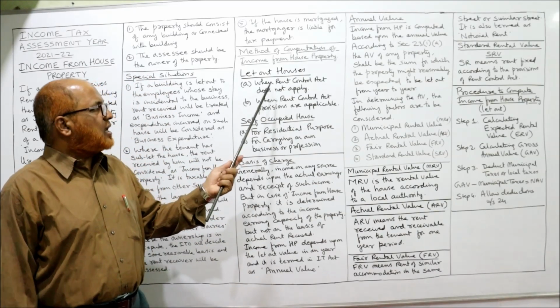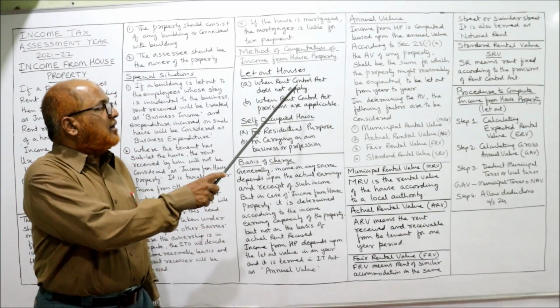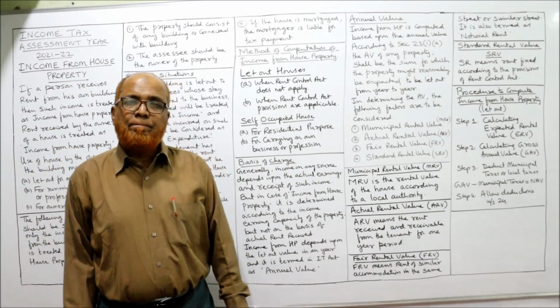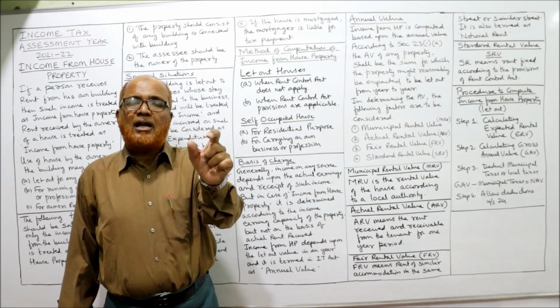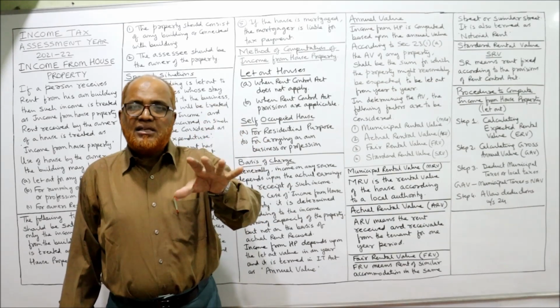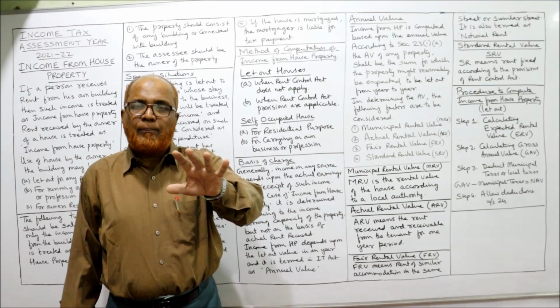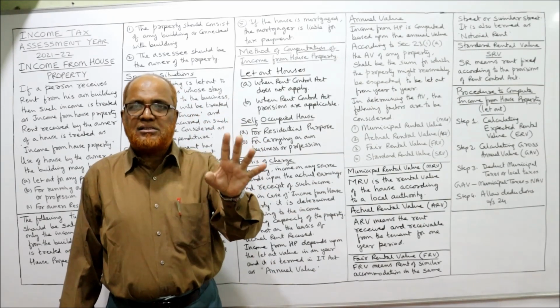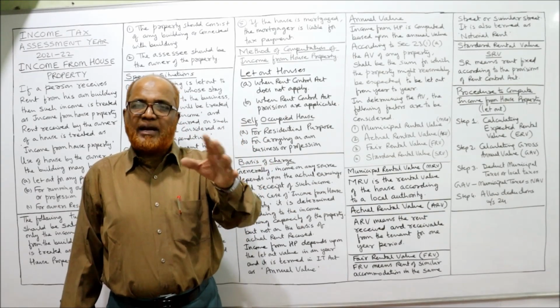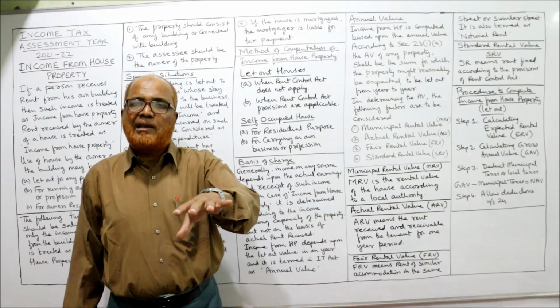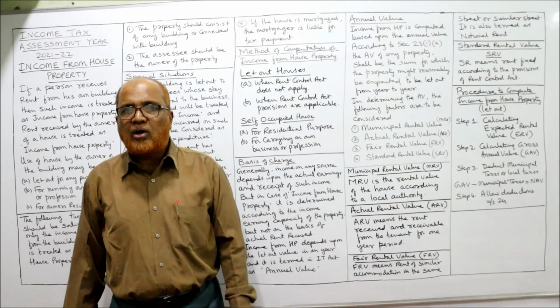Now, let out houses are again divided into two categories. Actually, we have a law called the Rent Control Act. But this Rent Control Act is not applicable in all areas. In some cities, the Rent Control Act is applied. In some towns or rural areas, it will not apply.